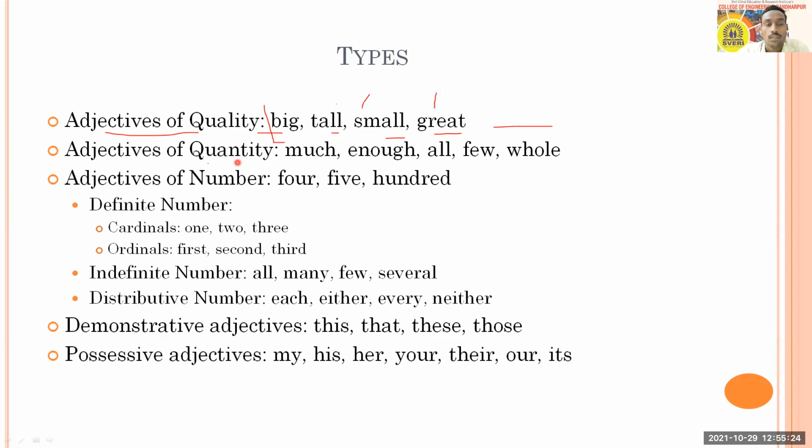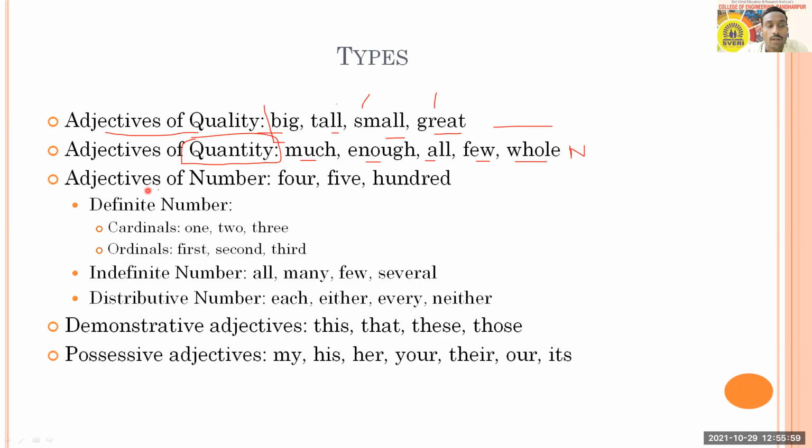Then the next type is about quantity. We call it adjectives of quantity. In that case, you'll get adjectives like much, enough, all, few, whole. So you can say much time, enough money, all people, few students, whole class. When you connect a noun with adjectives, you get to understand the meaning of that adjective. In isolation, you may know the meaning, but you will not get the exact sense.